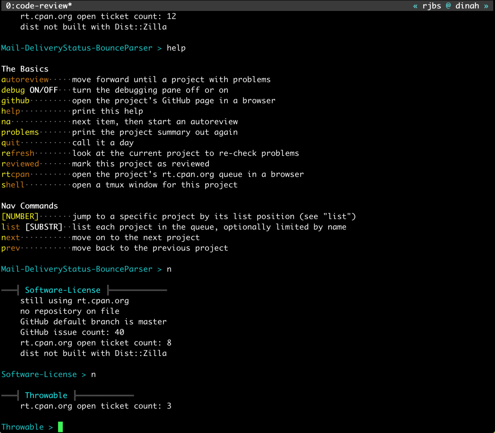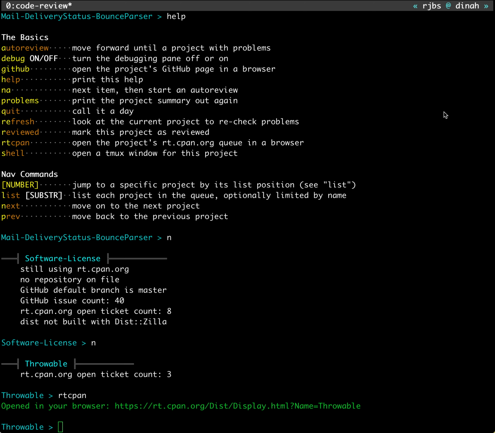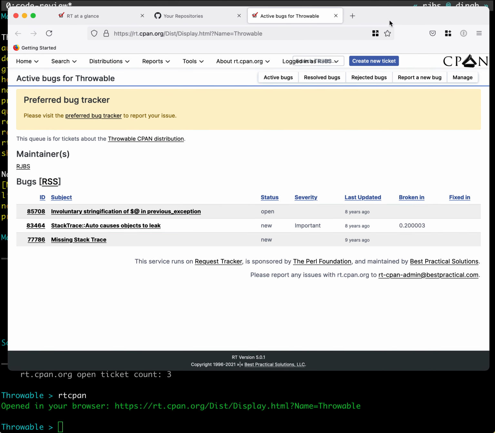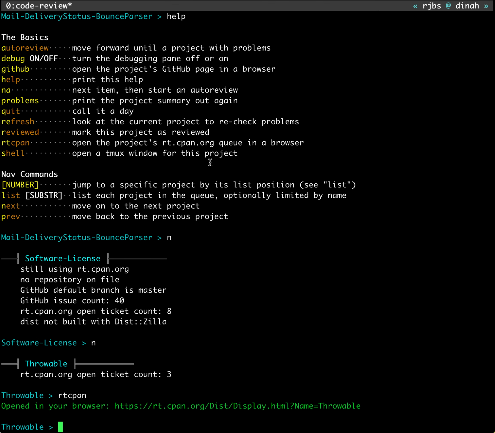Throwable is a nice simple one. It's just a role that I maintain on CPAN for Moose, and if I want to look at these tickets, I can say RT tab, and it's going to give me RT CPAN, which when I run it, takes me to the bug tracker here in my browser, and I can do whatever I need to do to actually fix these bugs. But I'm not going to fix these bugs. I'm going to look for something that I could fix a little more easily, like maybe I've got some color management libraries, so I can say list.